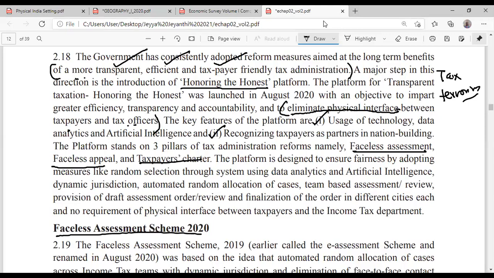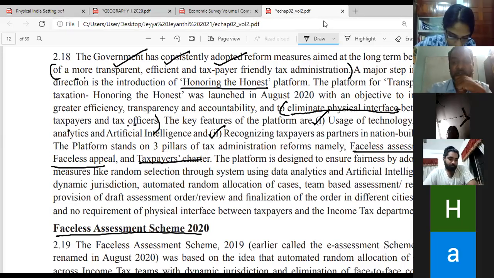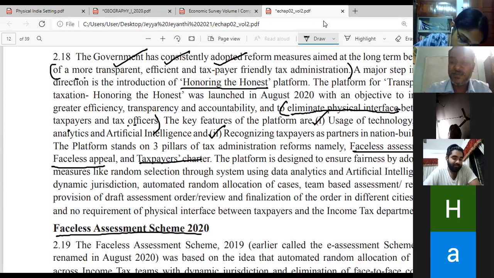See, this is a new scheme. We are expecting this as a question. Don't simply ignore it. Someone may say, sir, I am not paying tax, so I need not bother about it. I am jobless, so I will not bother about it. From the exam point of view, these are important.